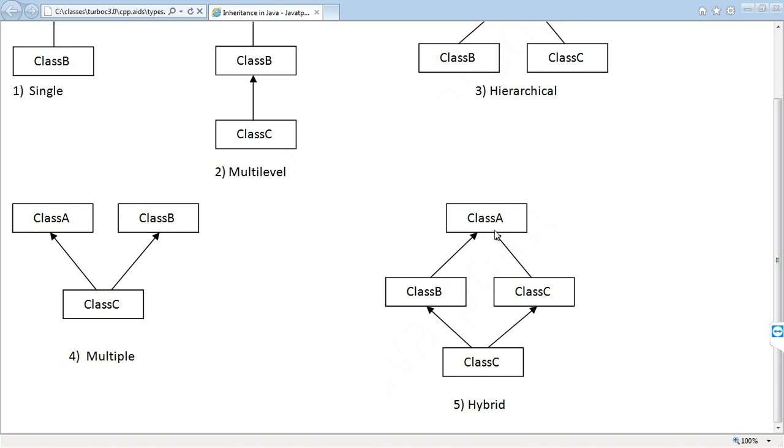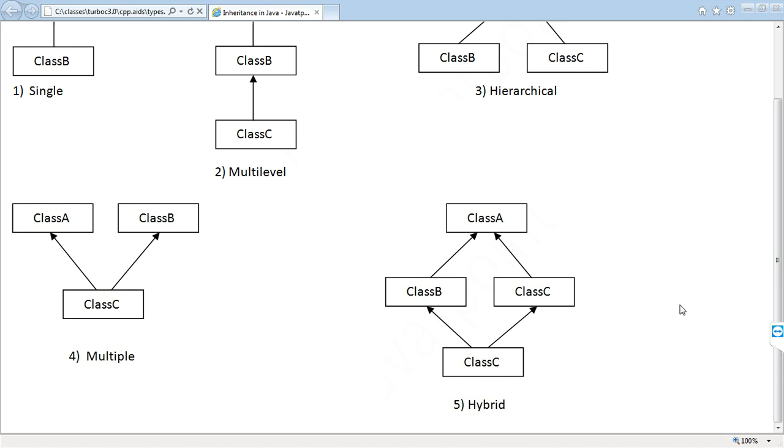Again I repeat, D is considered the grandson, B the father, C the mother. Both interact with the grandparents. So again, D is a derived class that interacts with two base classes, B and C, and B and C derived classes interact with the base class A.